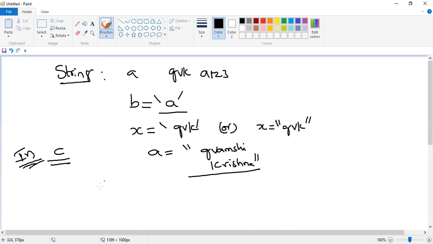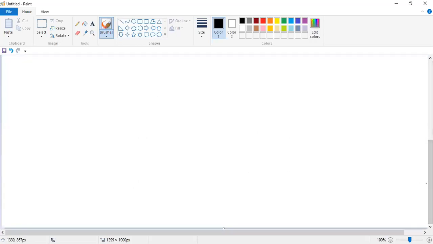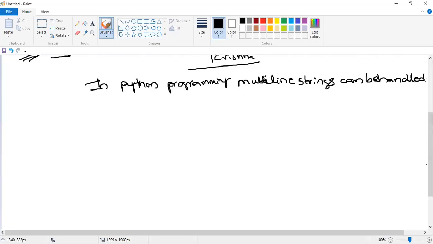But when you are going for the Python programming language, multi-line strings are supported. Multi-line strings can be handled. Is it clear, guys? Yes, sir. In Python programming, multi-line strings can be handled. Multi-line strings can be handled in the Python programming language.